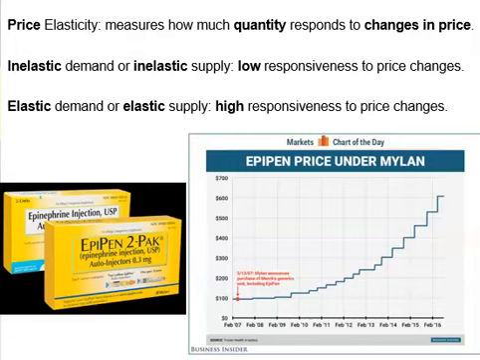In economics, we say that EpiPen customers were not sensitive with respect to the change in price because they need the product and they did not have many alternatives. We also can say that demand for EpiPens is not very elastic, or demand for EpiPen is inelastic.